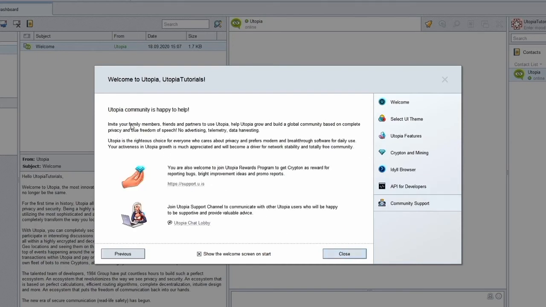You are encouraged to help the Utopia community grow by inviting users to join the ecosystem. Help us build a global community based on a profound respect for privacy and genuine freedom of speech. Help us build a safe and protected space online where you and your private information cannot be monetized, tracked or harvested in any way. You are also invited to join the support and promotion portal at support.u.is to earn Kryptons as rewards for helping to improve and promote Utopia.